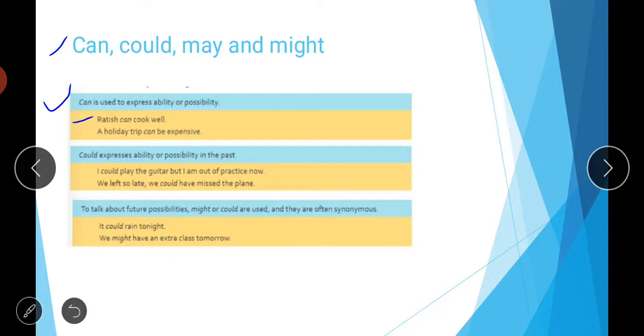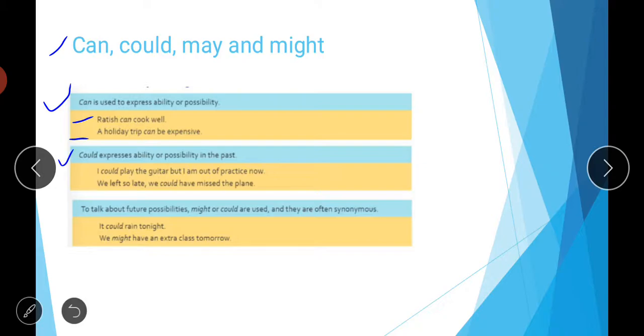Then second example, a holiday trip can be expensive. Here we are talking about the possibility of something, that the trip can be expensive. So we are predicting, or talking about the probability or the possibility, that the trip can be expensive. Then second is could.